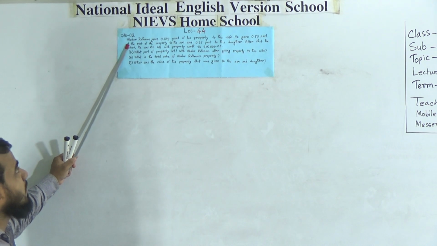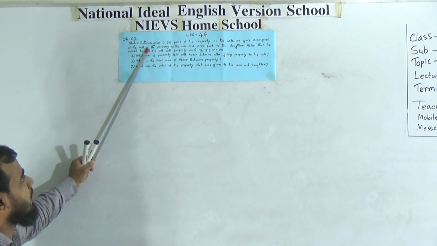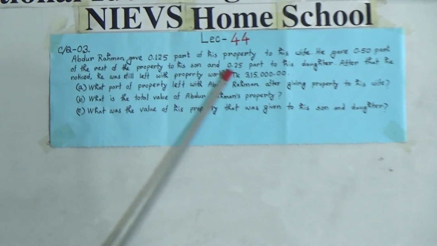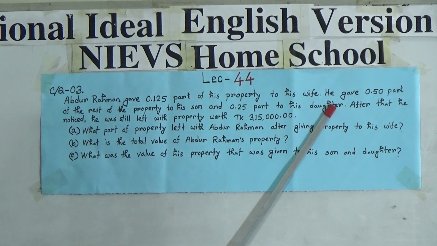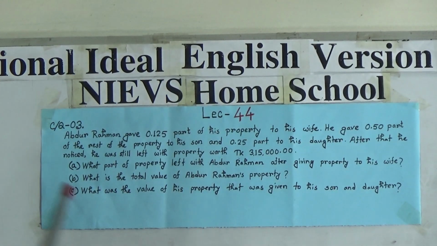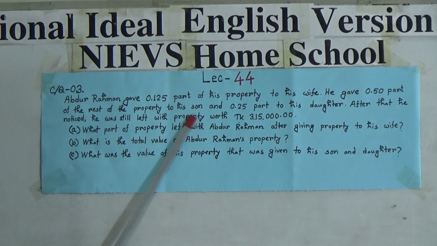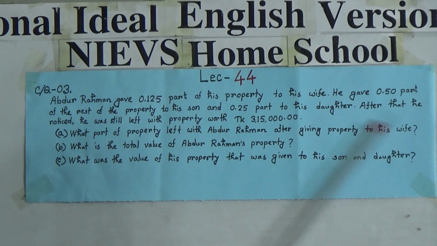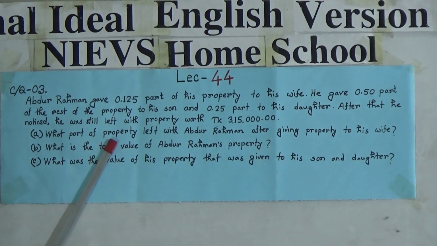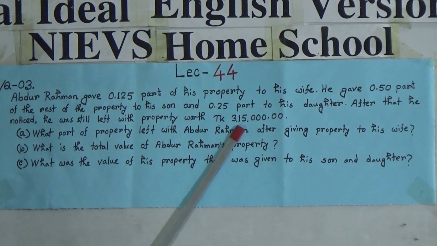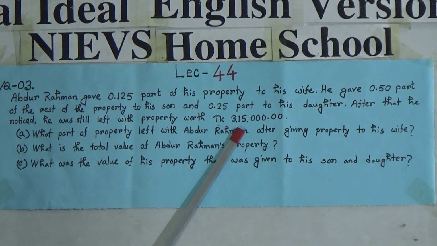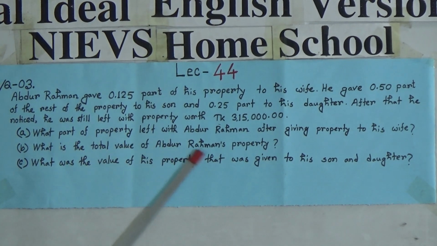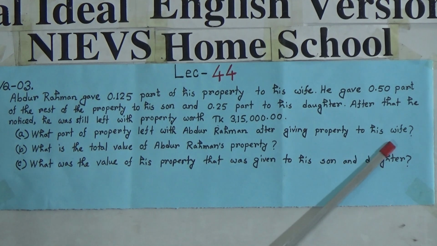The question is that the esteemed Abdur Rahman gave 0.125 part of his property to his wife. He gave 0.50 part of the rest of the property to his son and 0.25 part to his daughter. After that, he noticed he was still left with property of taka 3,15,000.